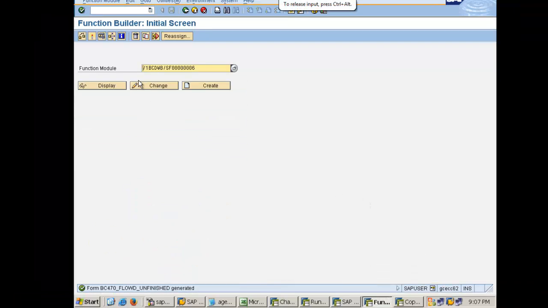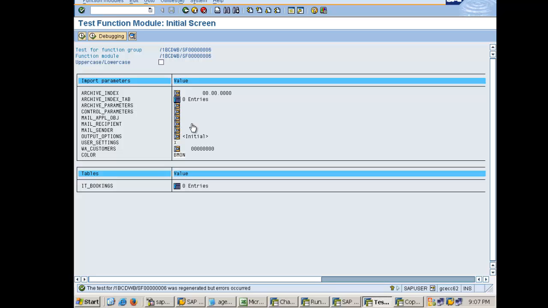Okay, so what I did, I clicked on F8, and then I came to this screen. It says form generated, and I can see a function module here, and then I do an F8, and I can see the same things: input, output, tables, import, export parameter, very similar to a function module. So one thing is clear, that smart form is somewhere correlated with the function module concept. Okay, so how it is correlated, now we are going to see.